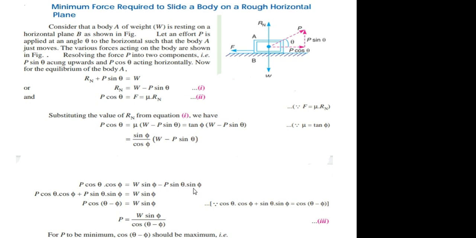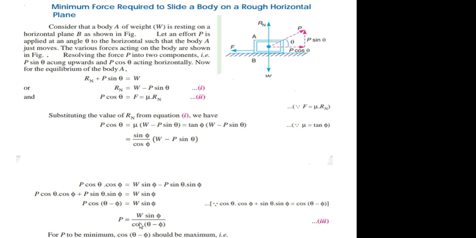Taking P sin theta sin phi on left hand side, the term will become P cos theta cos phi plus P sin theta sin phi, that is equal to W sin phi. So cos A into cos B plus sin A into sin B is written as cos of A minus B. So P is common here, so it is P cos of theta minus phi, that is equal to W sin phi.